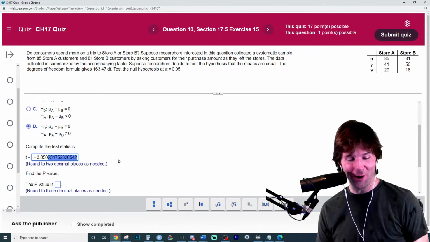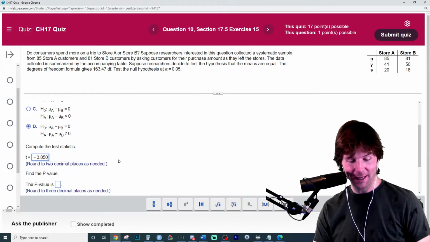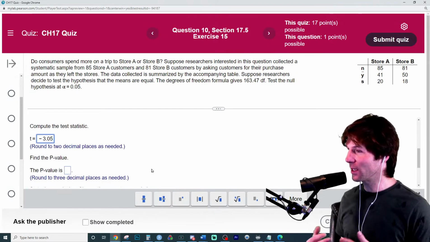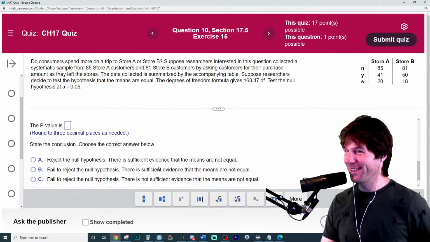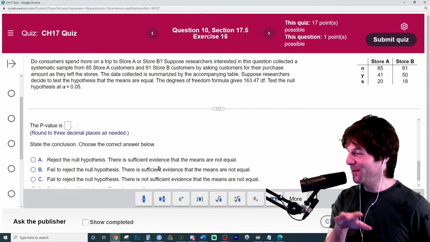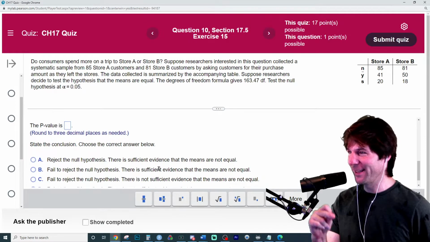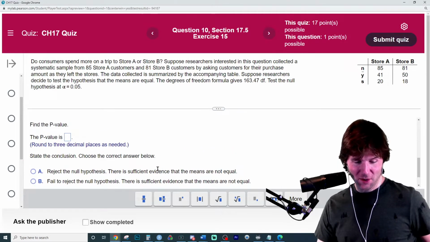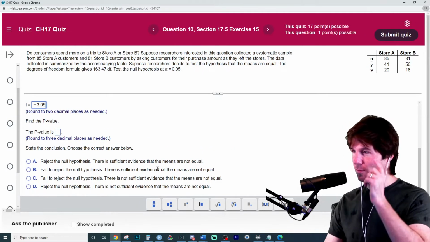I would do it in R, but I swear I've had people say that, sadly, if we don't use R in a class, it could be more confusing. But it's so much better, right? You just put the numbers in, make sure you put them in the right way, and then it solves it all out, everything down to the decimal. So now we need a p-value.